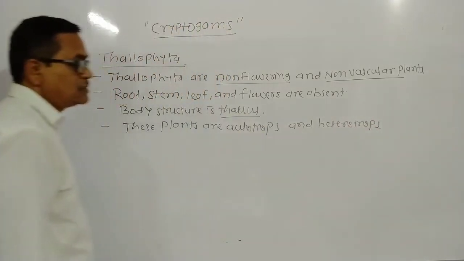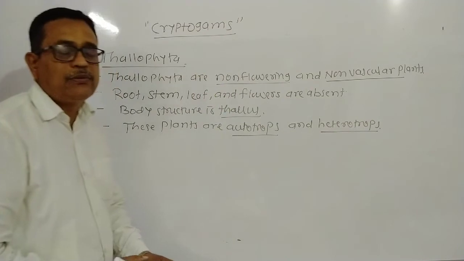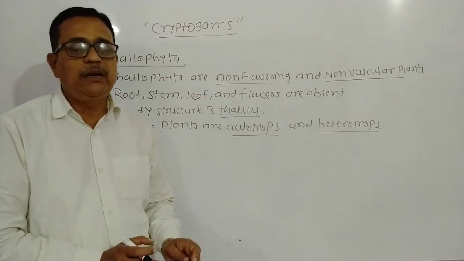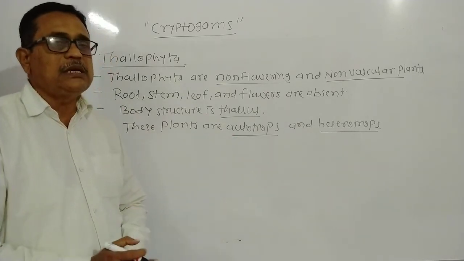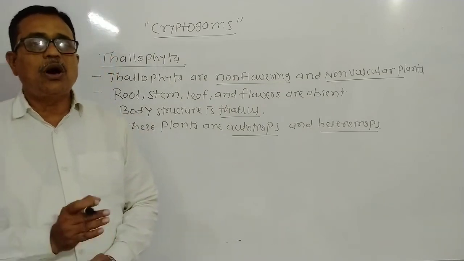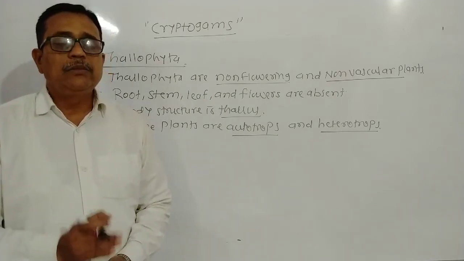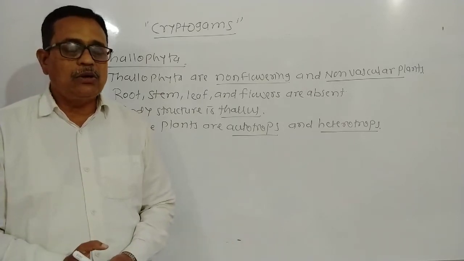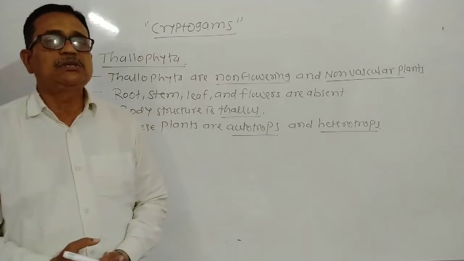Autotrophs and heterotrophs. What are autotrophs? Auto means self. They can synthesize their own food due to the presence of a green pigment, and that is called an autotrophic plant. All the green plants are autotrophs. Algae is an example of Thallophyta. It is an autotrophic plant because it has the green pigment chlorophyll. Hence, we call it autotrophic in nature. It can synthesize its own food in the presence of sunlight.